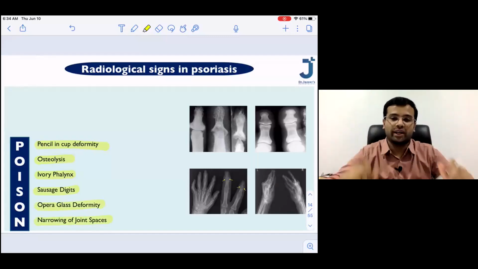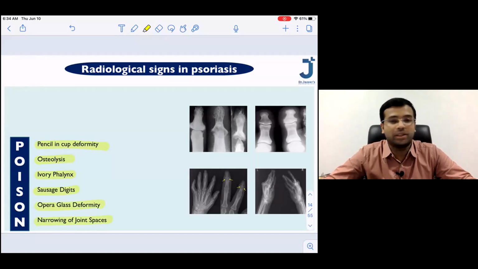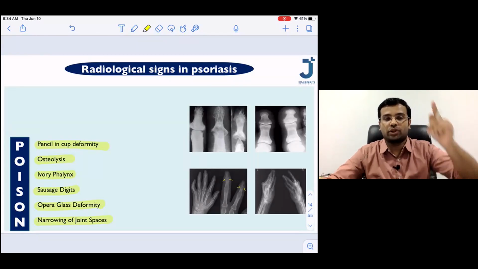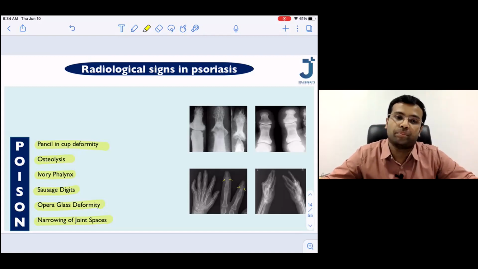I would prefer that you take a screenshot so that we won't spend most of the time here, because we have two more topics to discuss. Just write down POISON: pencil and cup deformity, osteolysis, ivory phalanx, sausage digits, opera glass deformity, and narrowing of the joint spaces. In the MCQs, we can expect: all of these are the radiological changes in psoriasis except. So try to remember it with the mnemonic called POISON.